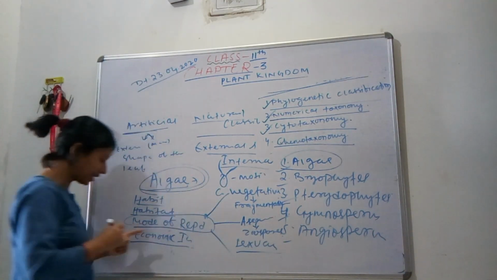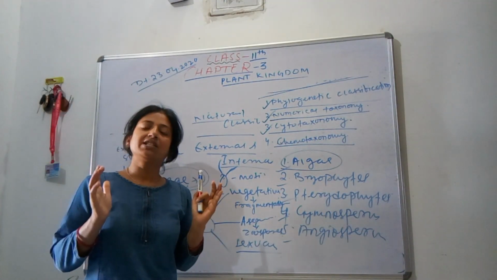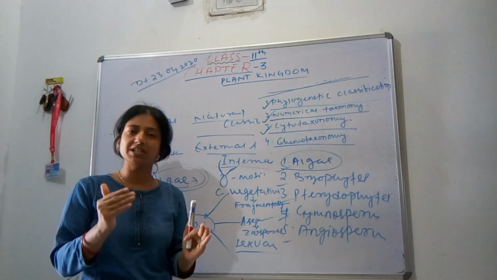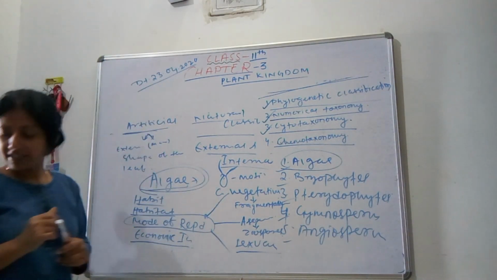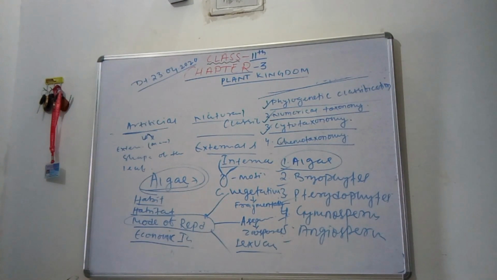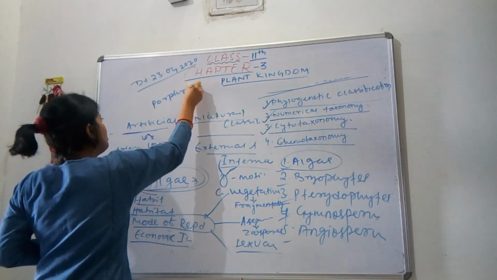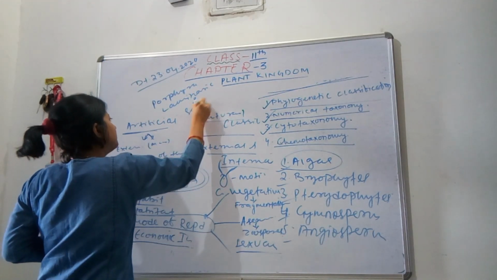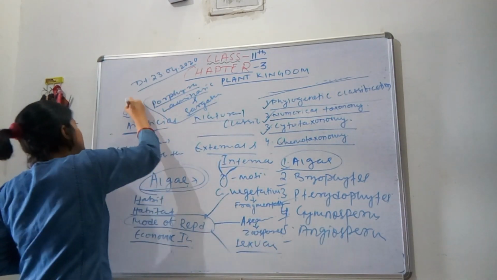Next is economic importance. As we know, 50% of algae occupy the aquatic ecosystem, so they help in maintaining the oxygen balance in the oceans or seas. And 70% of species of algae are used as food. Some of them are Porphyra, Laminaria and Sargassum. These are the species which are used as food.